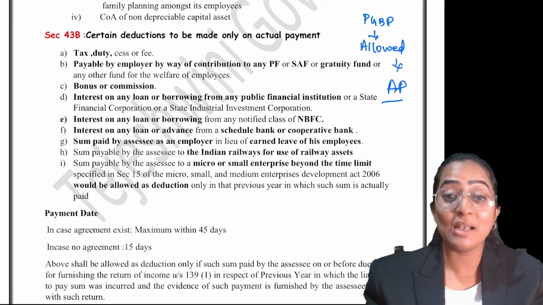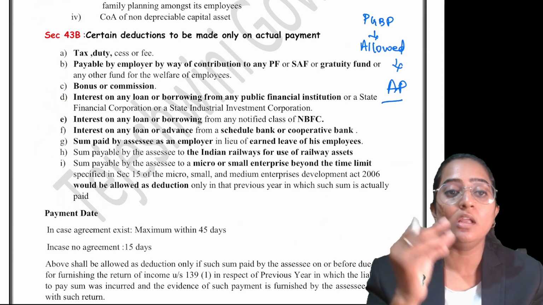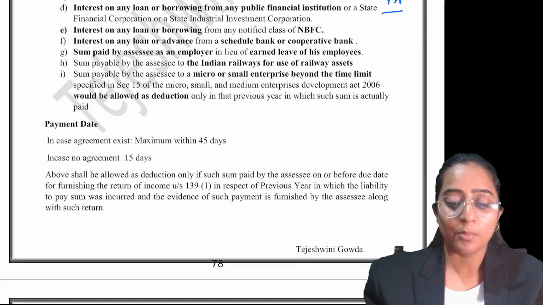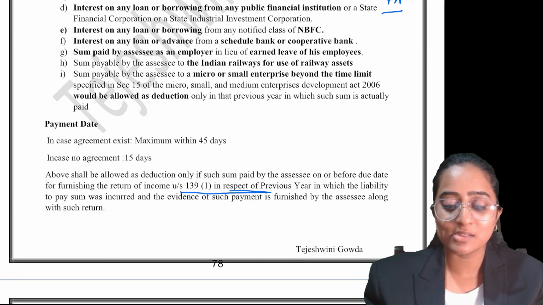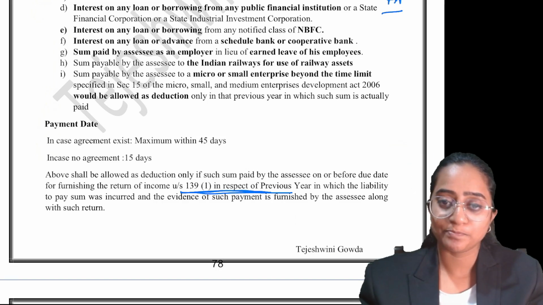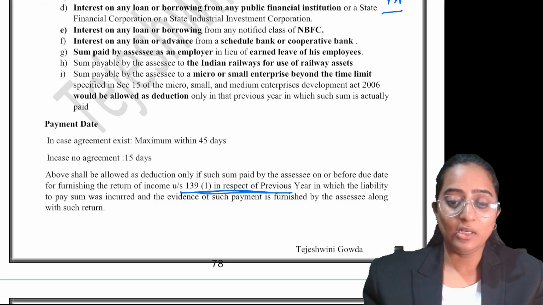Suppose it is payable, and you have not made the actual payment on or before filing 139 subsection 1 of that respective PY. That is, 139 subsection 1 is nothing but the return filing due date. What do you mean? Very simple.